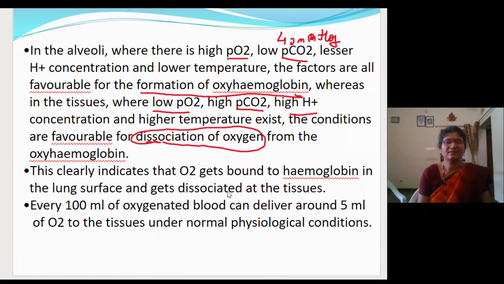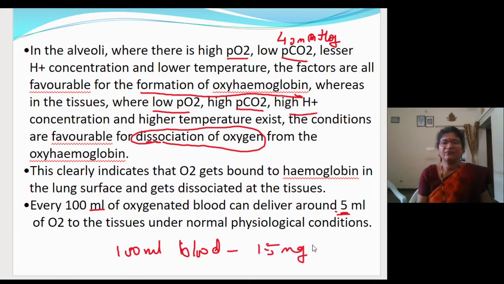It is very clear. Now, 100 ml of oxygenated blood can deliver 5 ml of oxygen. So this you have to remember. 100 ml of oxygenated blood will deliver 5 ml of oxygen to the tissues under normal physiological conditions. The 100 ml of blood contains mainly 15 mg of hemoglobin. Fine. So this you have to remember.